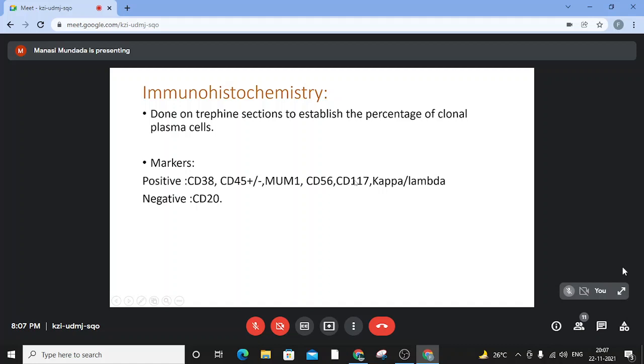CD56 and CD117, we also use these markers. These are the aberrant markers commonly seen on atypical plasma cells. Then kappa and lambda to prove the clonal light chain restriction. CD20 is also put just not to miss a case of a lymphoplasmacytic lymphoma. And as we know, CD20 is generally negative in multiple myeloma.